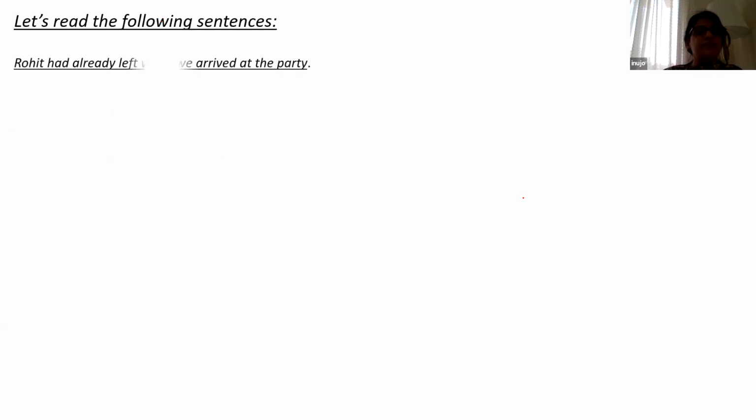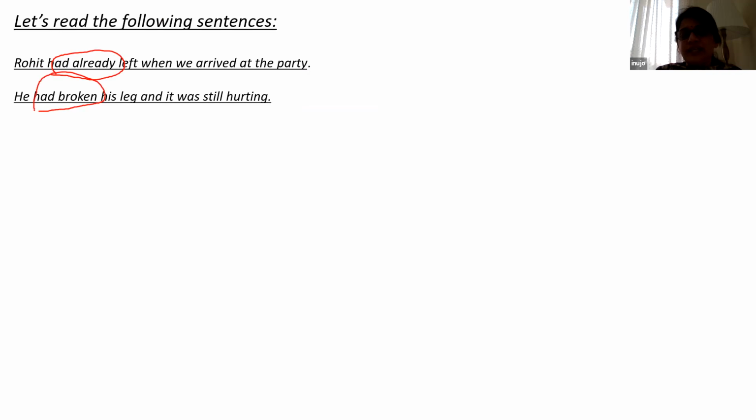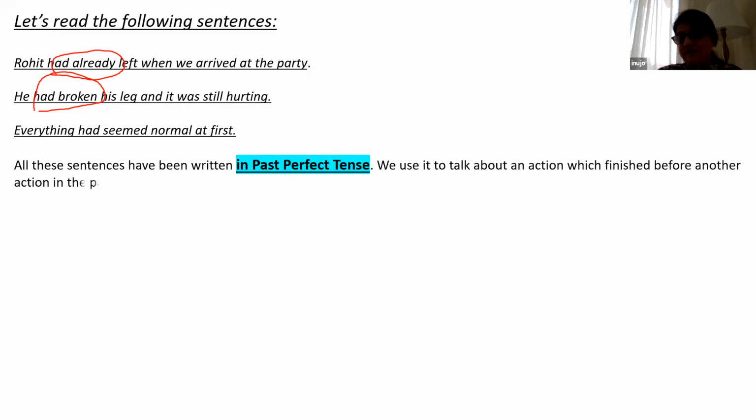Now let's read the following sentences. Rohit had already left when we arrived at the party. Next, he had broken his leg and it was still hurting. This is what, children? This is your past perfect tense. We use it to talk about an action which finished in the past.